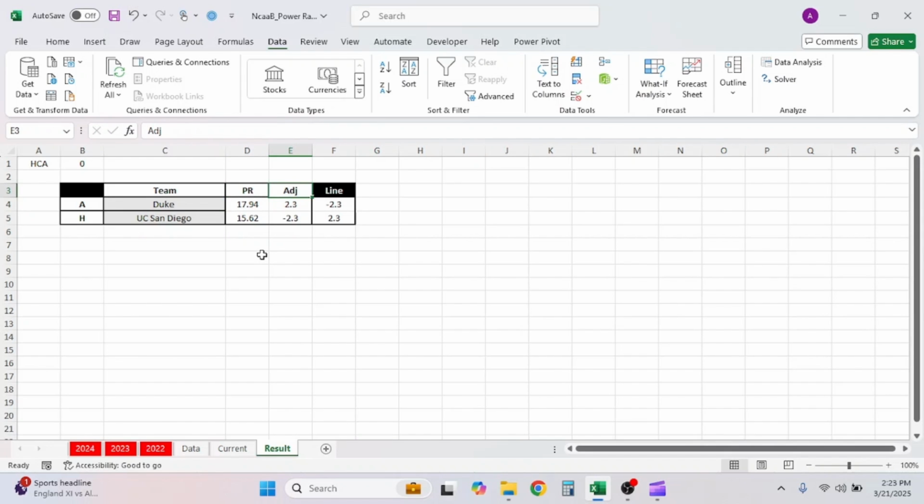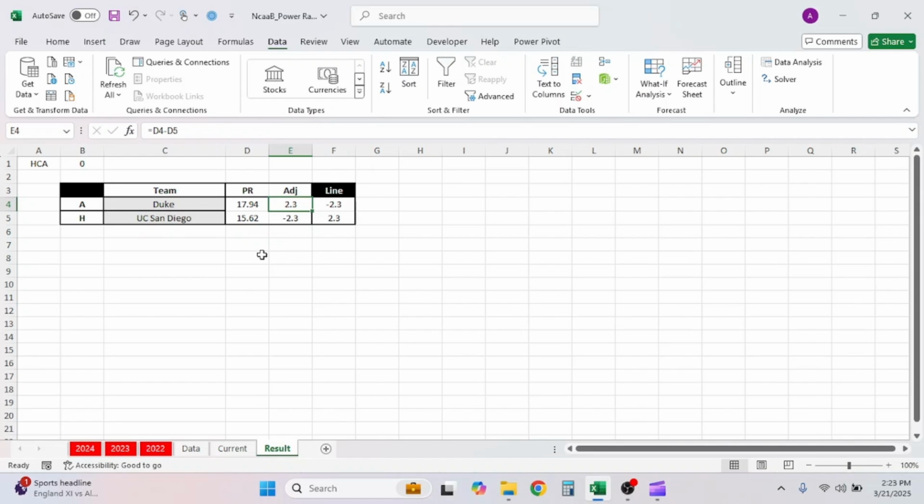Now we want to adjust the numbers, right? Because Duke is obviously about a 2.3 favorite, but this doesn't show favorite. This just shows that they have basically a 2.3 margin. We need to put that in betting terms.